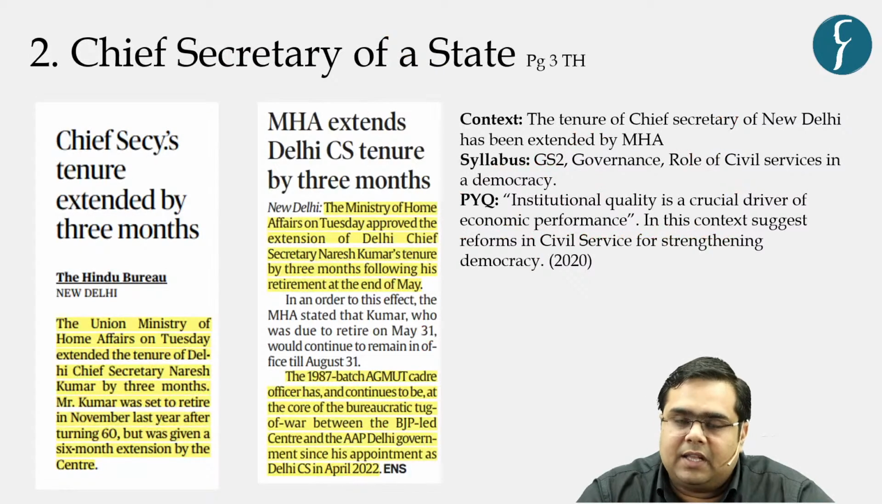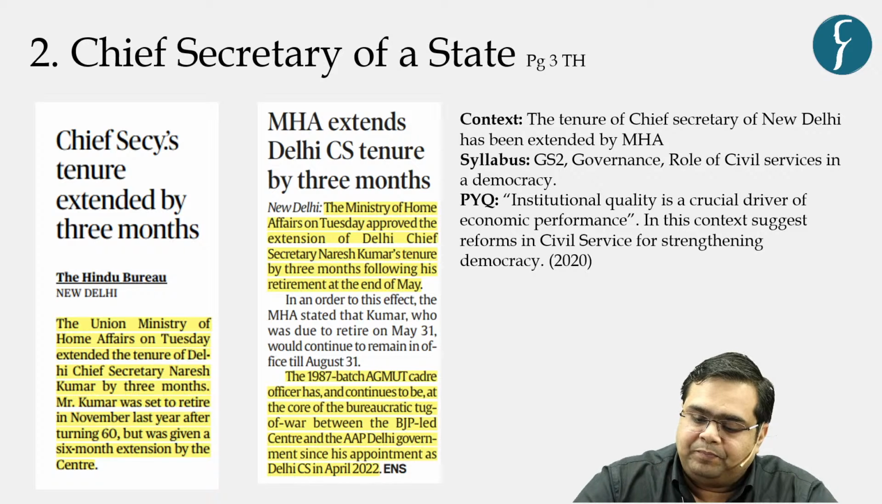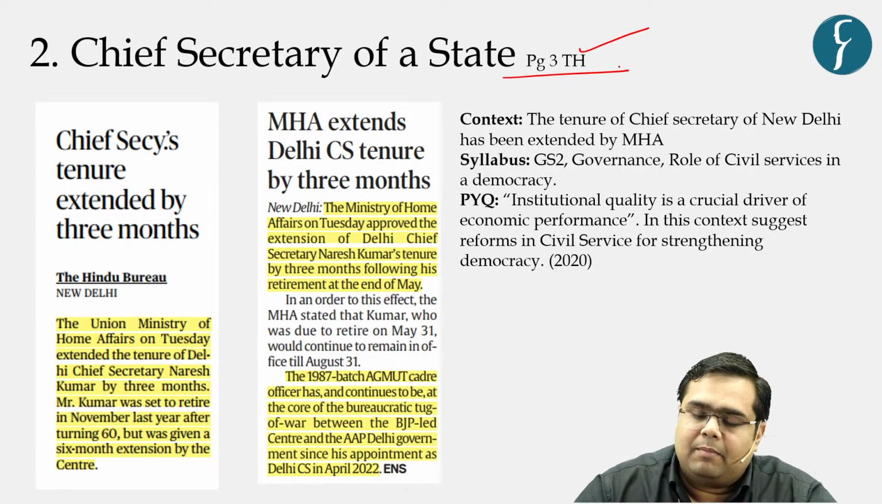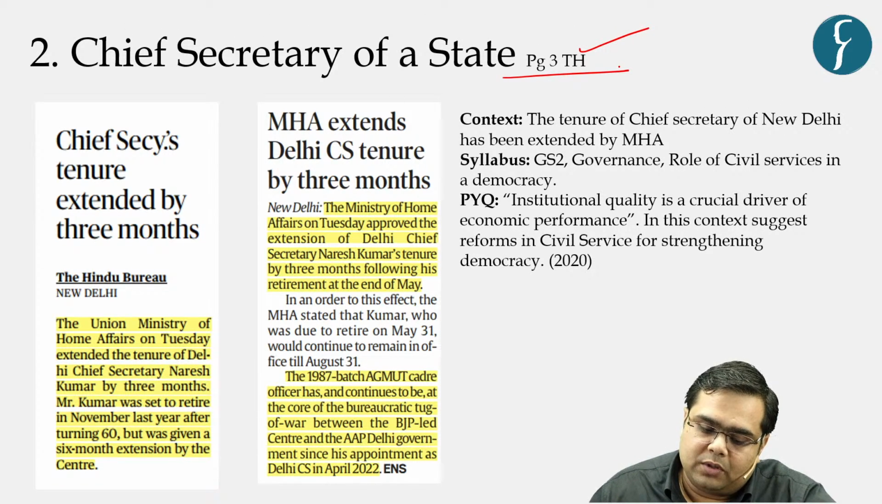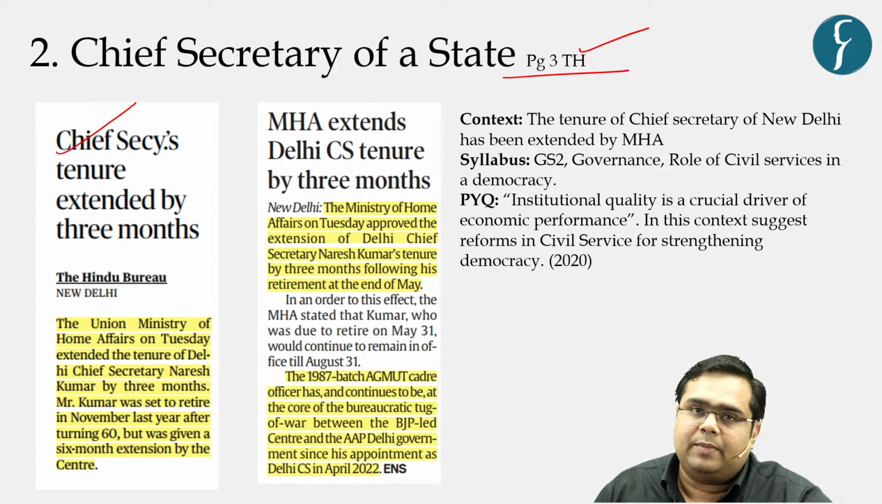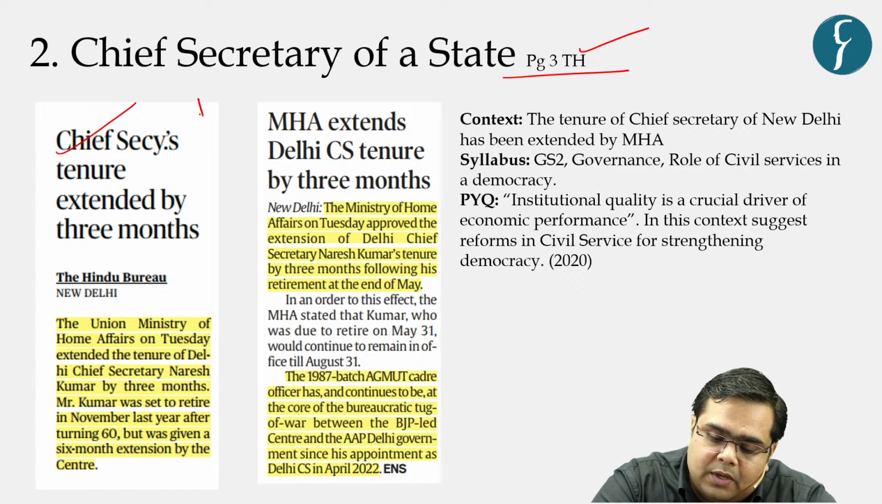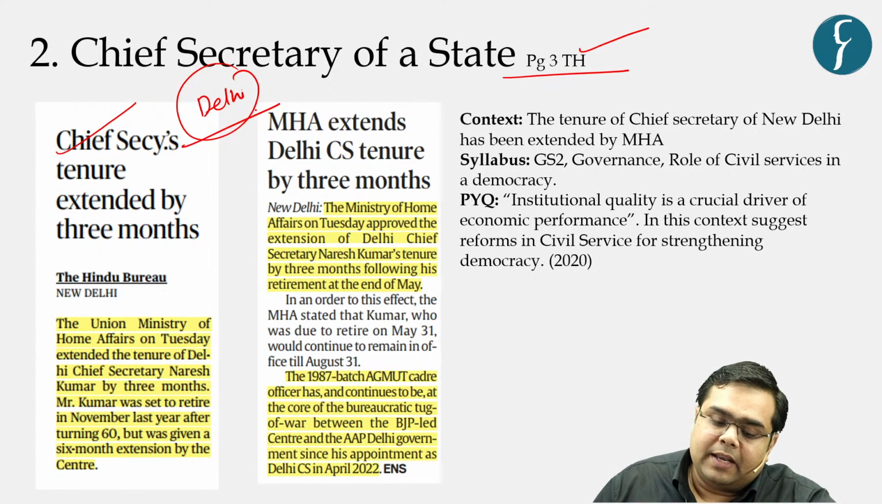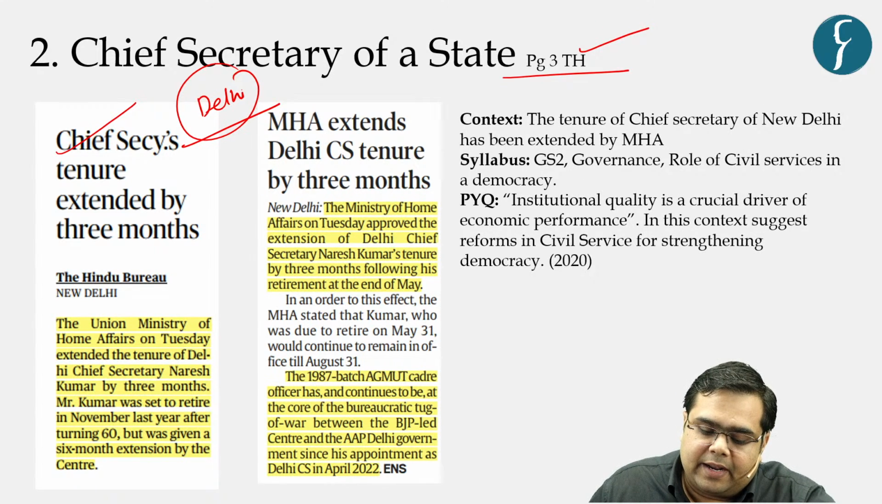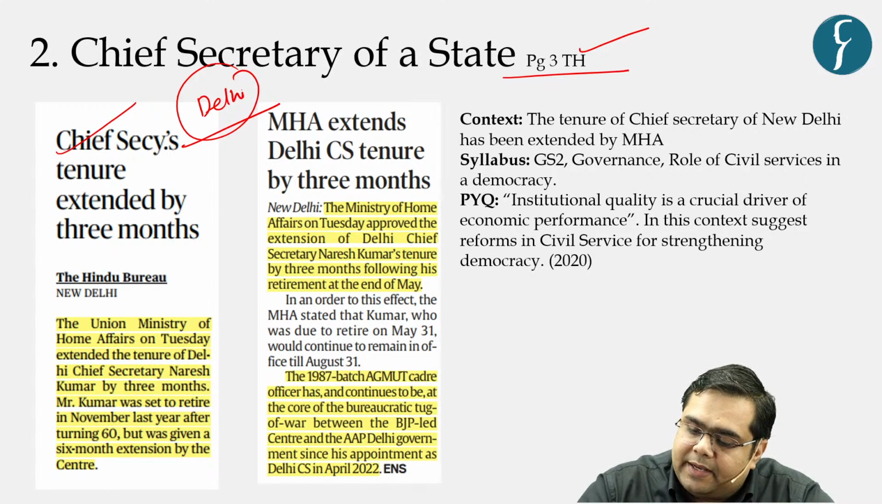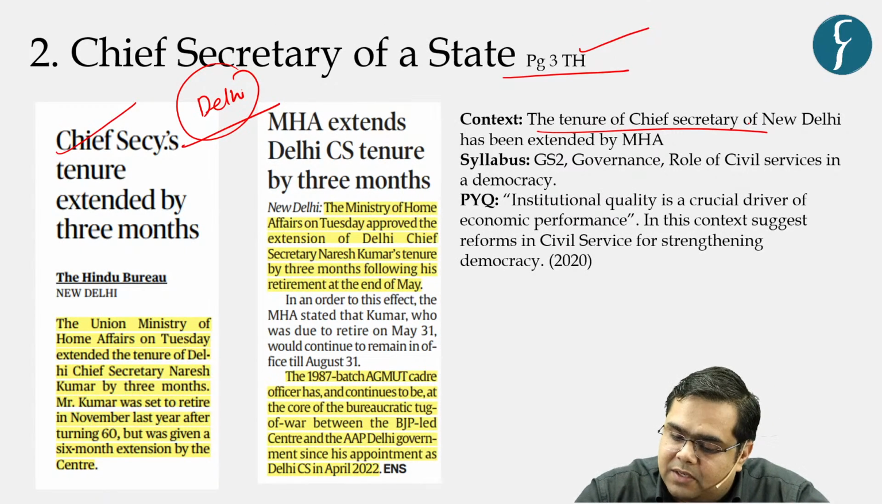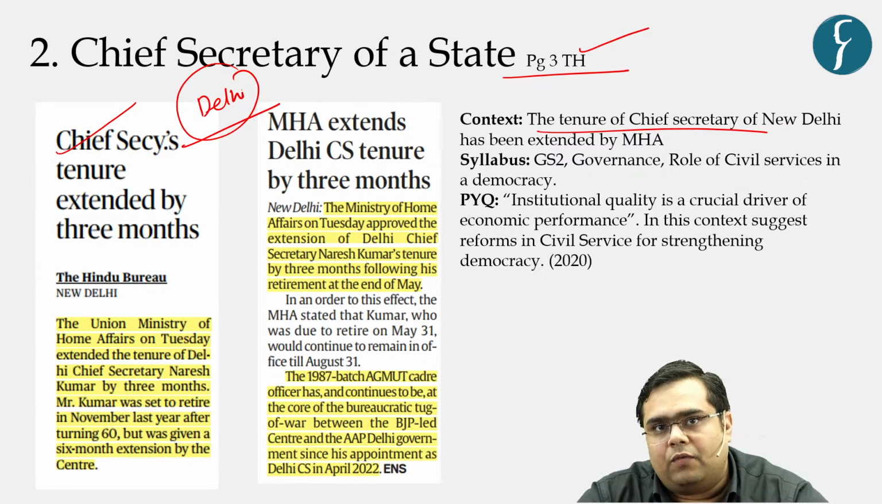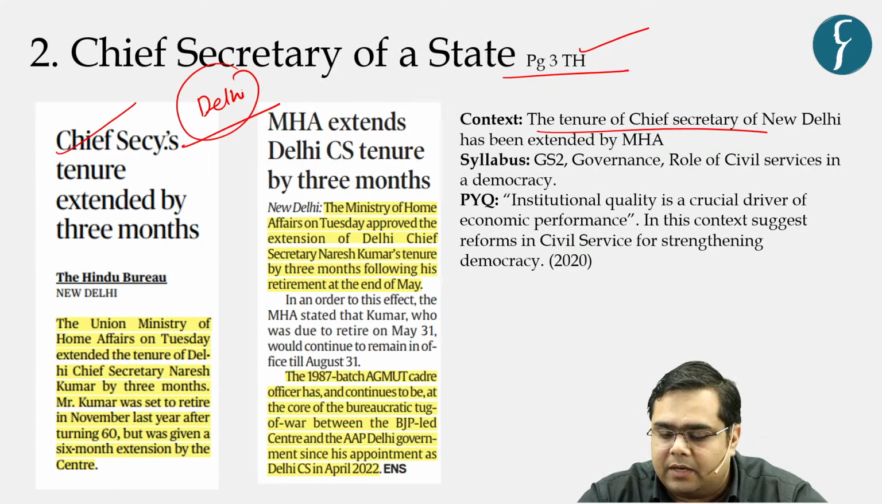Moving ahead with the second news of the day. This news appeared on page number 3 of The Hindu newspaper. What was the news? The Chief Secretary's tenure, Chief Secretary of Delhi, mind you. This news was specifically with respect to Delhi. The Chief Secretary's tenure has been extended by 3 months. What is the context? Obviously we have just discussed that the tenure of the Chief Secretary of Delhi has been extended by 3 months.